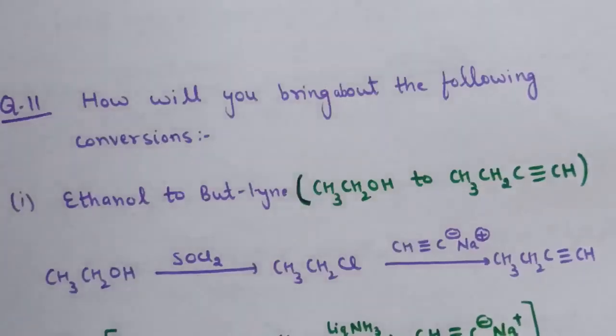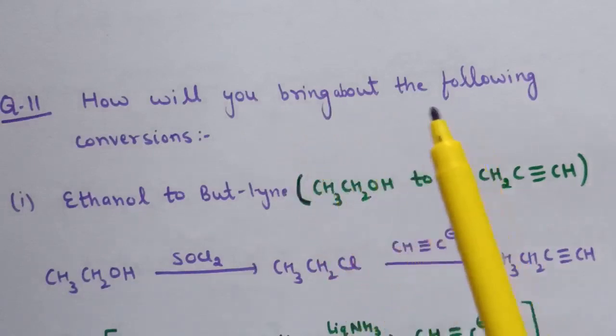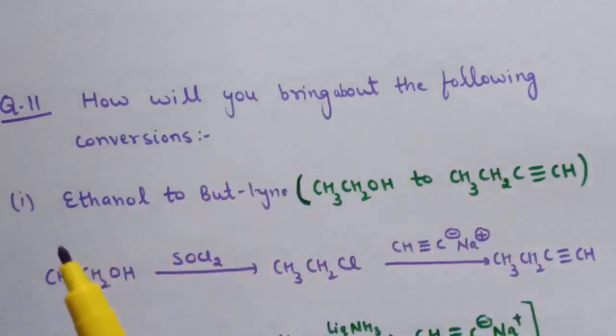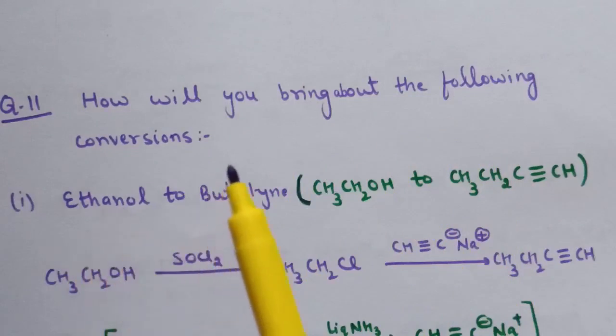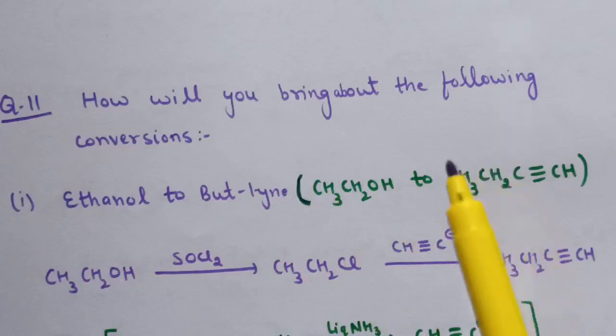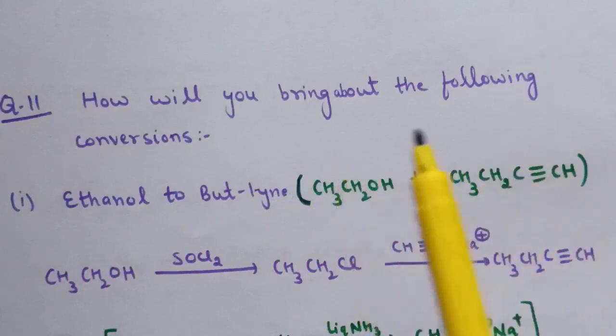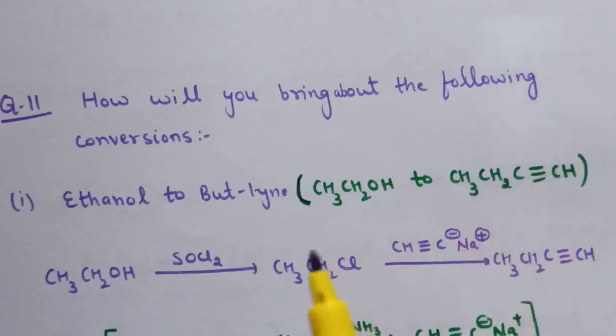Now next question is question number 11. How will you bring about the following conversions? First part, ethanol to but-1-yne. This is the formula for ethanol and this is the formula for but-1-yne. Now how to convert ethanol to but-1-yne? So first of all we will convert this alcohol into alkyl halide. In presence of SOCl2, this OH group will be replaced by Cl.